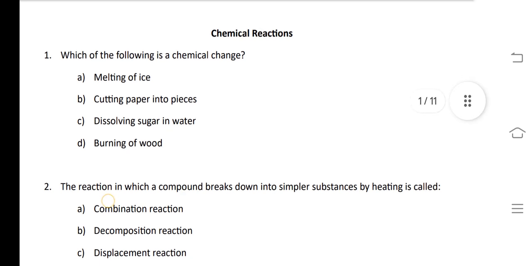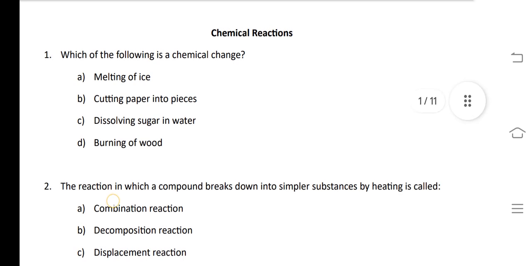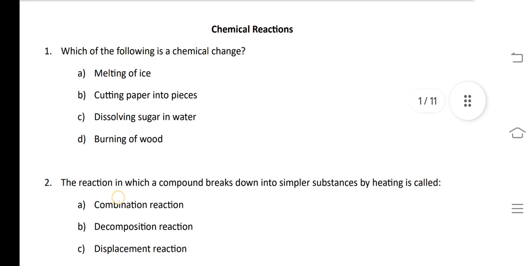Option number A, that is melting of ice. Melting of ice to form liquid water can be reversed on decreasing the temperature. So melting of ice is a physical change. And second option, cutting paper into pieces is also a kind of physical change, because nothing new is formed.